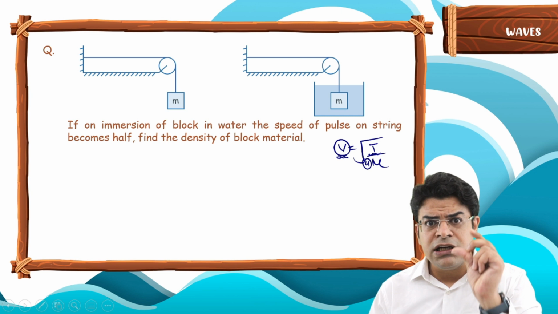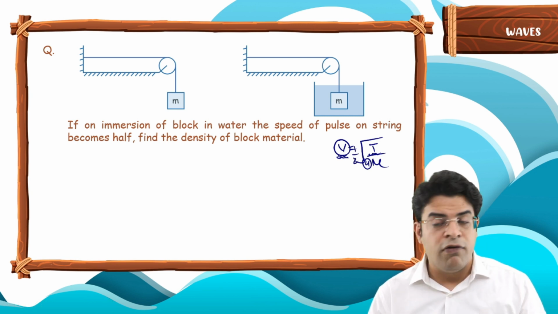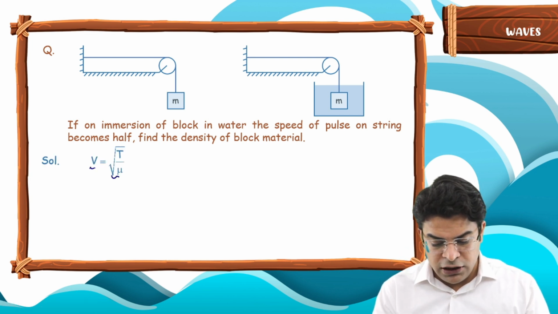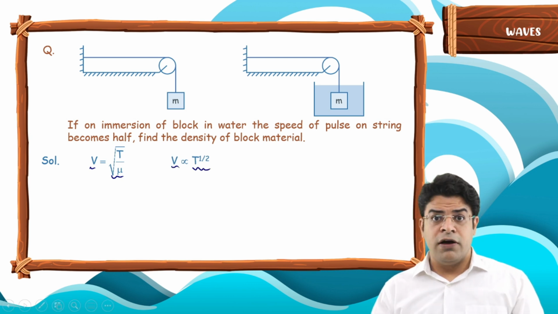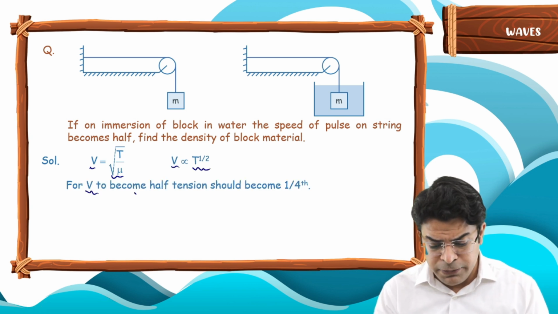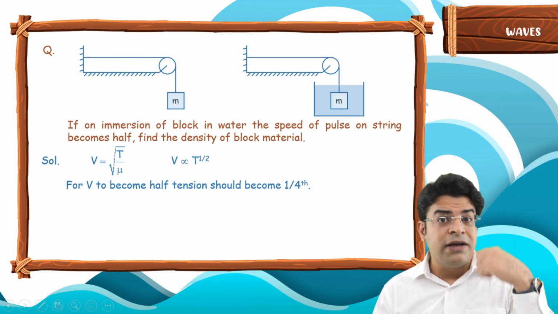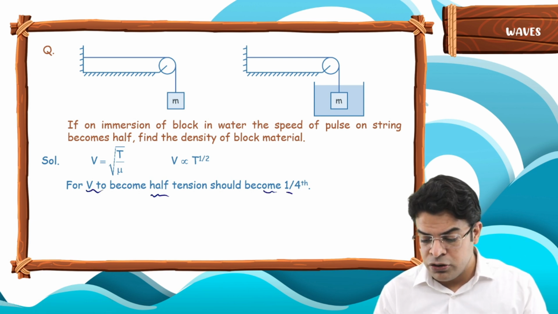When the tension in the string becomes 1/4 times, you will get an extra power of half outside, and that will make the speed half. So v equals root of T by mu. Yes sir, v is proportional to T raised to the power of half. For the speed to become half, the tension should become 1/4, and you should be able to guess these things instantly.